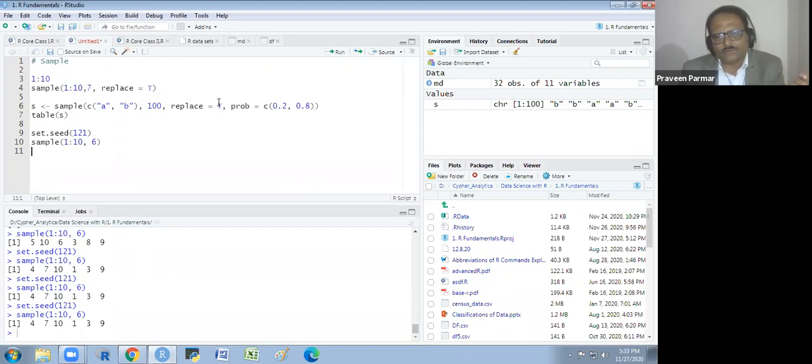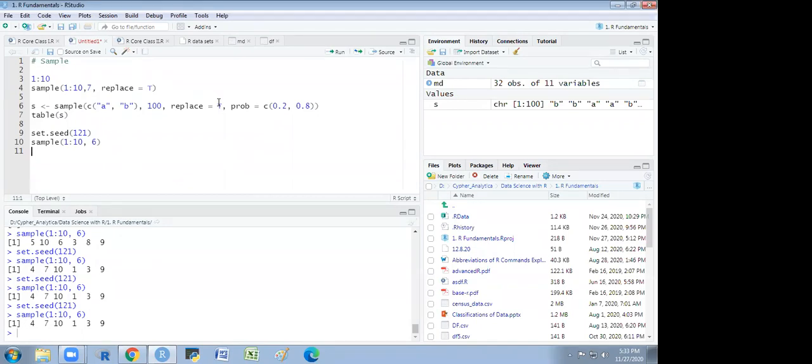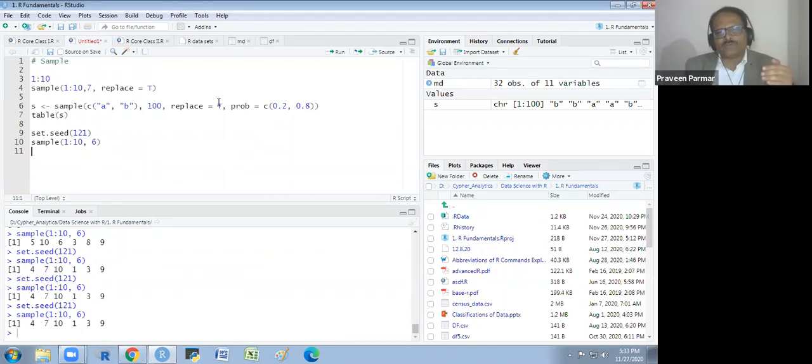Is it clear to all? Yes, sir, clear. So in the further process, you will always get the same result. Otherwise, today you are getting one result, but because the data is not the same, the next day you will get some other result. Does that make sense to everyone?